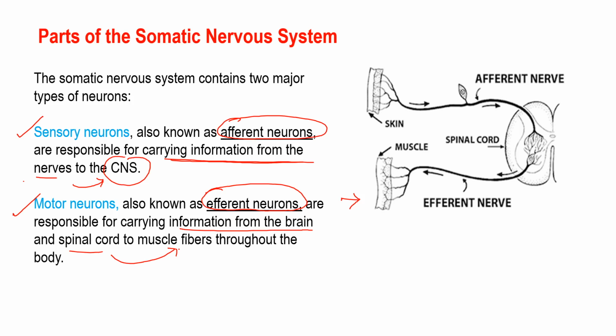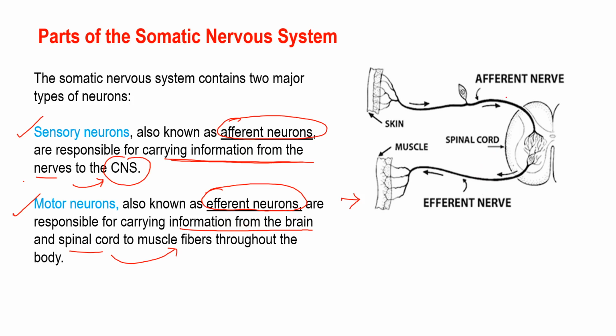What actually happens is the sensory neurons convey input from receptors or somatic senses like tactile, thermal, pain, and from receptors for the special senses like sight, hearing, taste, smell, and equilibrium. So basically this afferent neuron carries information from nerves to the CNS, means the central nervous system.